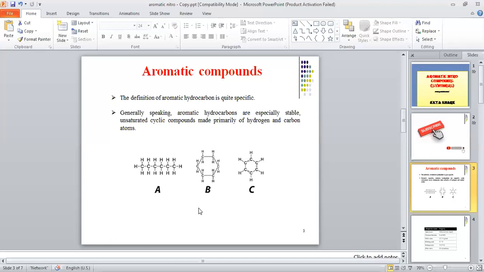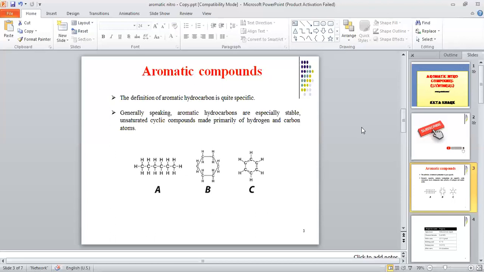Here you can see this one is the open chain structure having carbon number 6 and hydrogen number 12. Here you can see carbon 6 and hydrogen 12, but they are found in the cyclic form. And here there is also a cyclic form, but here you can see there is an arrangement of double bonds and single bonds in alternate form. So this one was about your aromatic compounds.